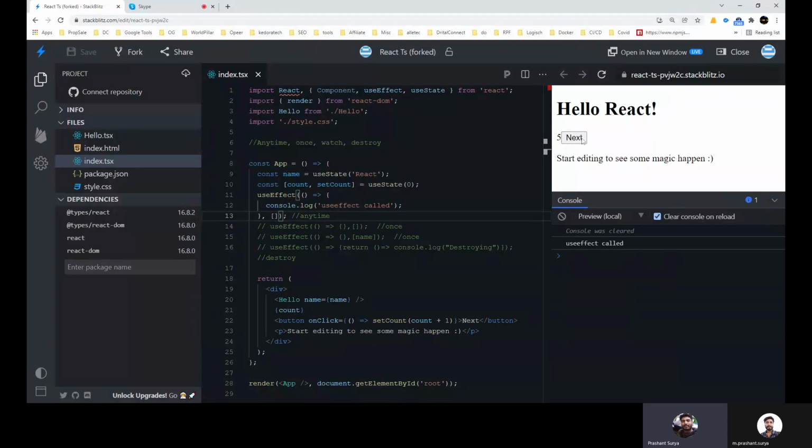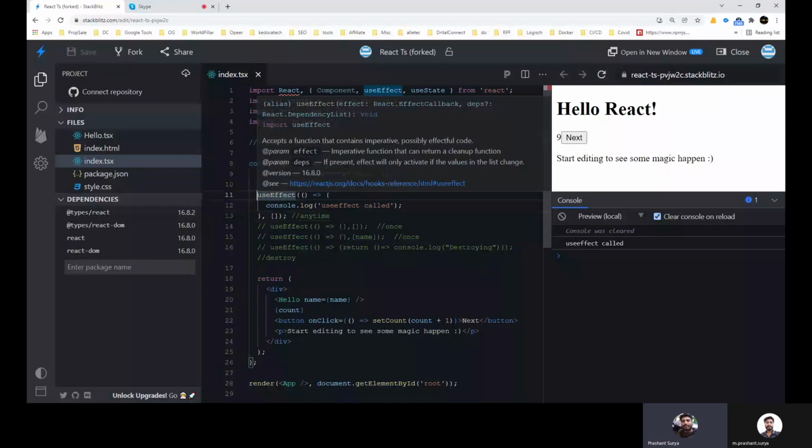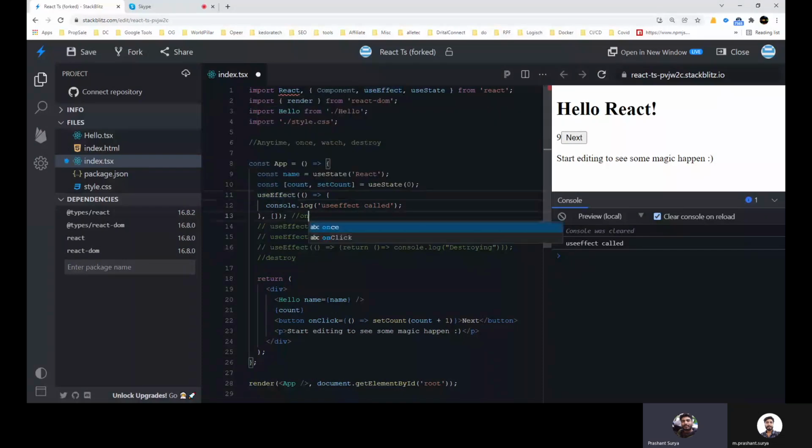So it clearly tells that when we update, this useEffect will not execute, it will work as once. So the once and anytime scenarios are completed.